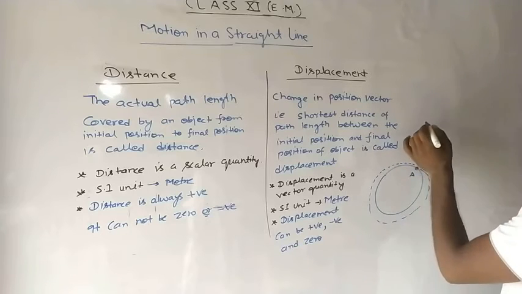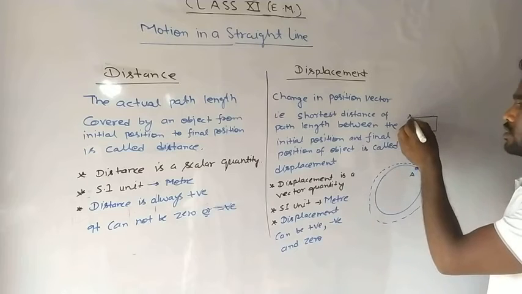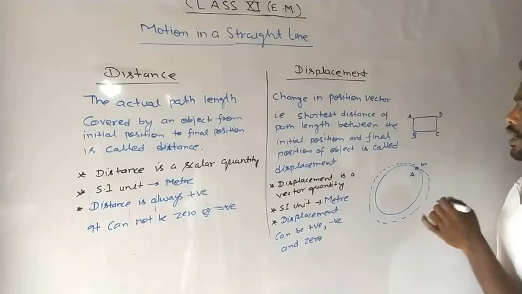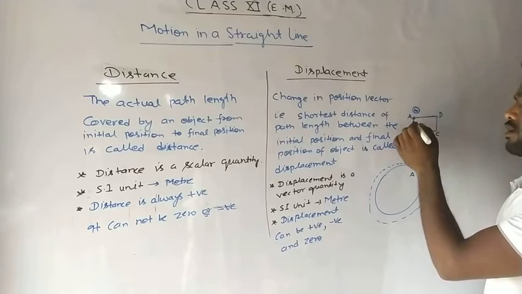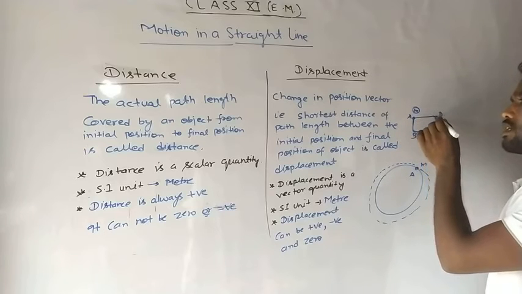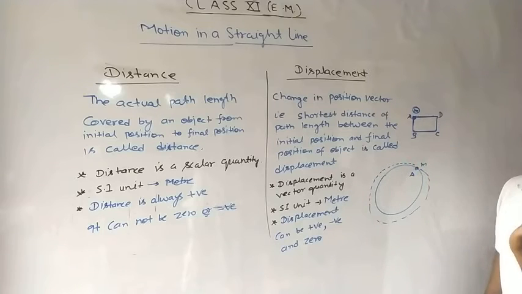Similarly, the path can be rectangular also. Suppose ABCD is a rectangular path, and an object of mass m starts from point A, and after covering its path, it again reaches point A. Then the displacement of the object will be 0.